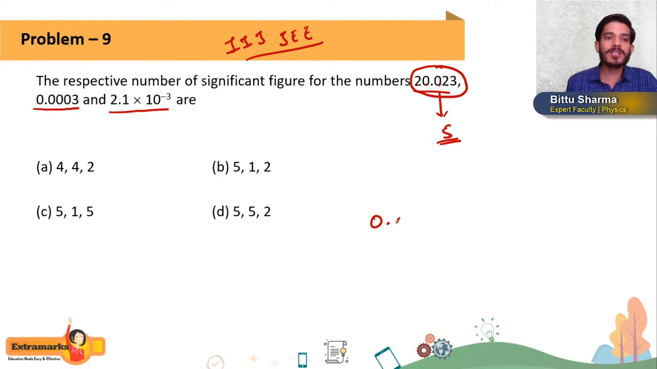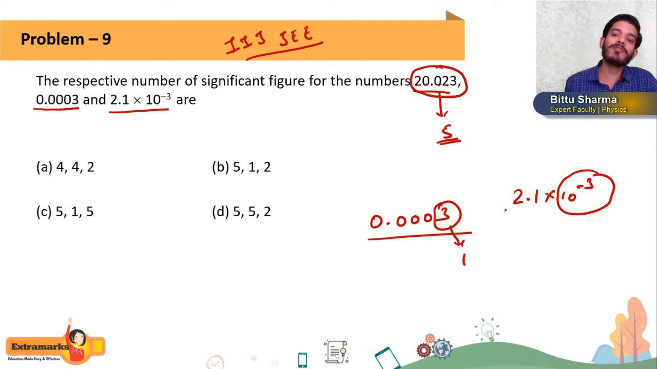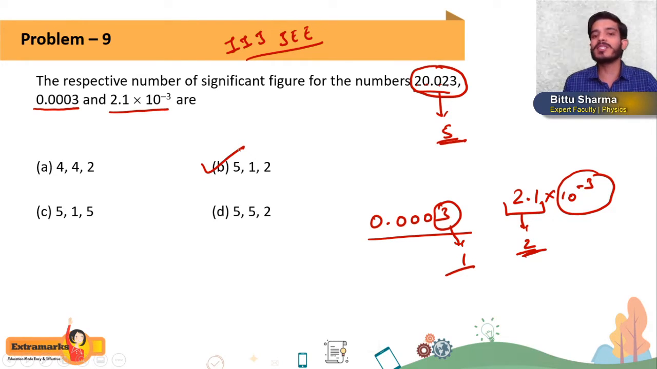Now 0.0003, getting or not. Now how many significant figures are there in this, students? All the initial zeros are insignificant, so only one significant figure is there in this. And 2.1 into 10 to the power minus 3: the power of 10 is insignificant, which means we have only 2 significant figures. So the correct answer will be 5, 1 and 2. 5, 1, 2 will be the correct answer for this question.